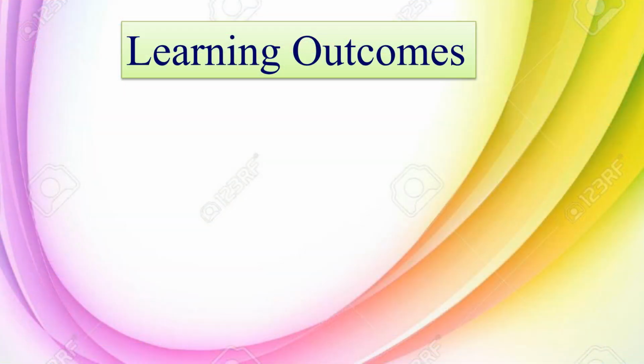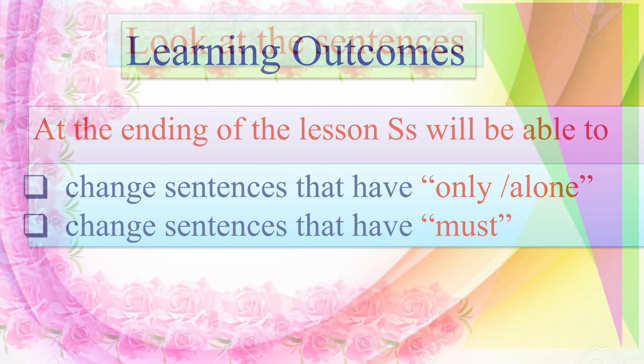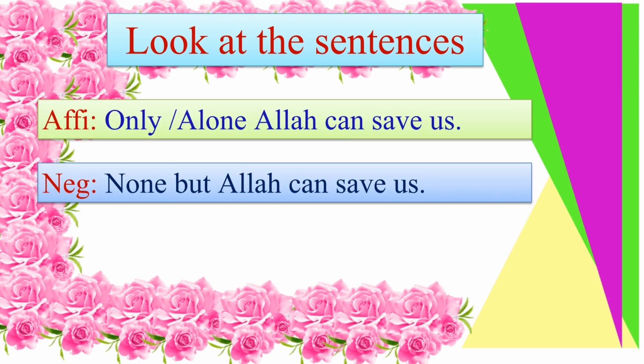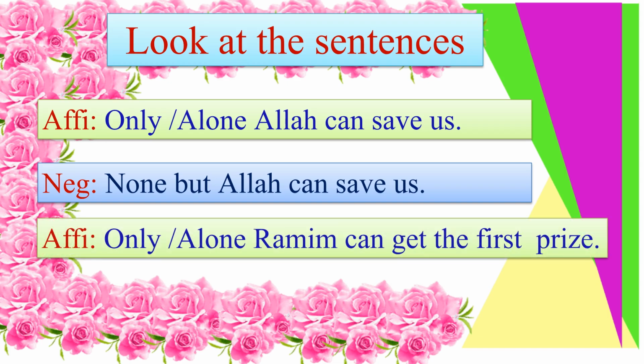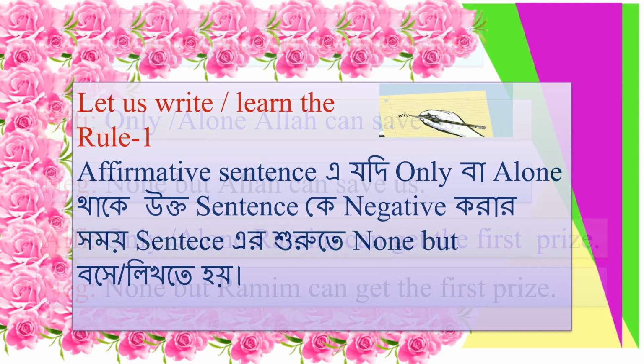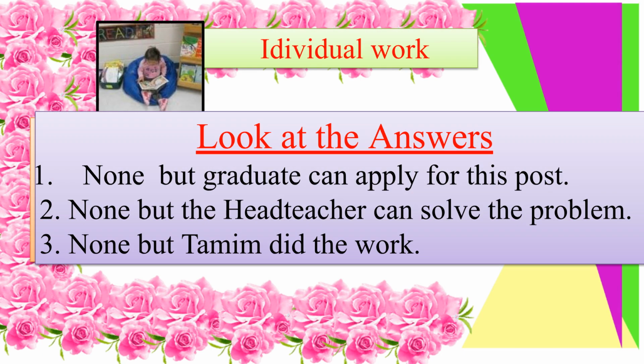By the end of this video, you will be able to change sentences containing only or alone and sentences that use the word must. Take a look at these examples. Only Allah can save us becomes none but Allah can save us. And only Ramim can get the first prize becomes none but Ramim can get the first prize. Here is rule number 1. If an affirmative sentence contains only or alone, use none but at the beginning of the sentence to make it negative.